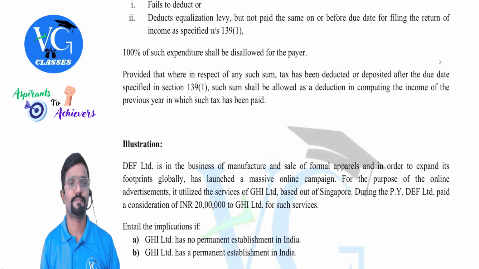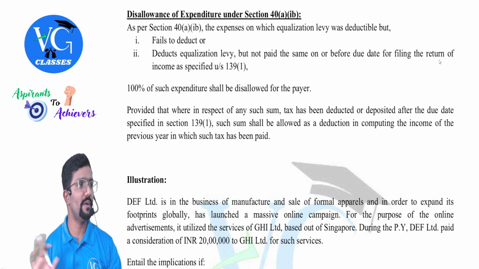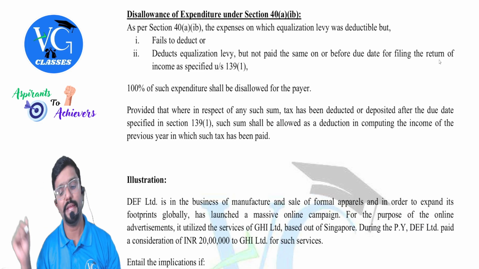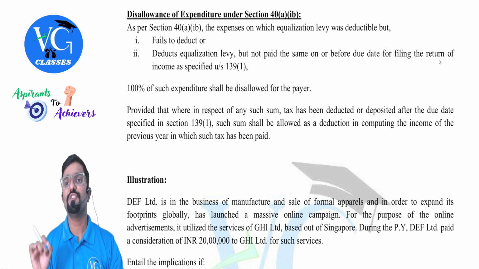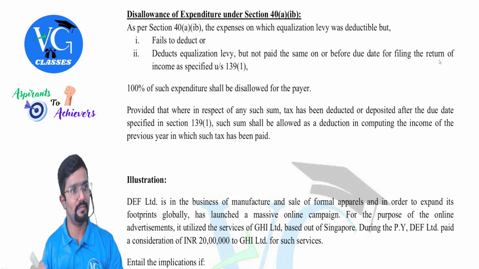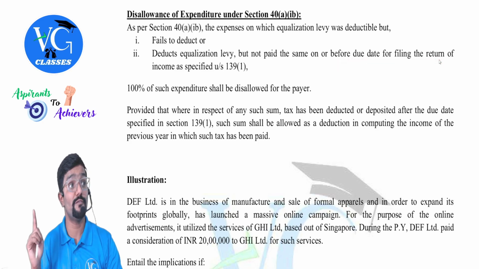Let us see. Very similar provisions we have covered in PGBP, but not for equalization levy. That was for TDS. Disallowance of expenditure under section 40A(1)(b). As per section 40A(1)(b), the expenses on which equalization levy was deductible, meaning it was supposed to be deducted, but the payer fails to deduct, or deducts equalization levy but does not pay it on or before the due date of filing the return, not on or before 7th of the next month.